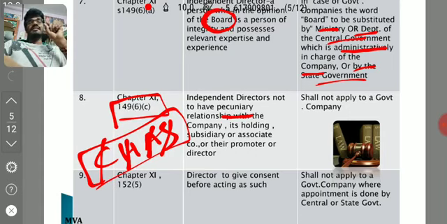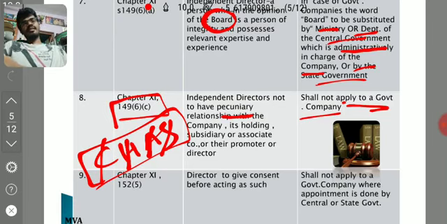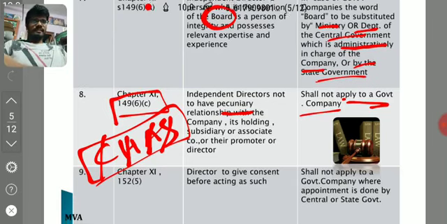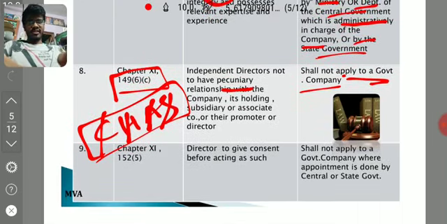In that particular section, it has been said it should not exceed 10%. Any pecuniary relationship shall not exceed 10% in the past 2 years or during the current year. For that particular point, government company is not applicable. Meaning, if any director has pecuniary relationship more than 10%, he can be appointed as independent director in the particular government company.